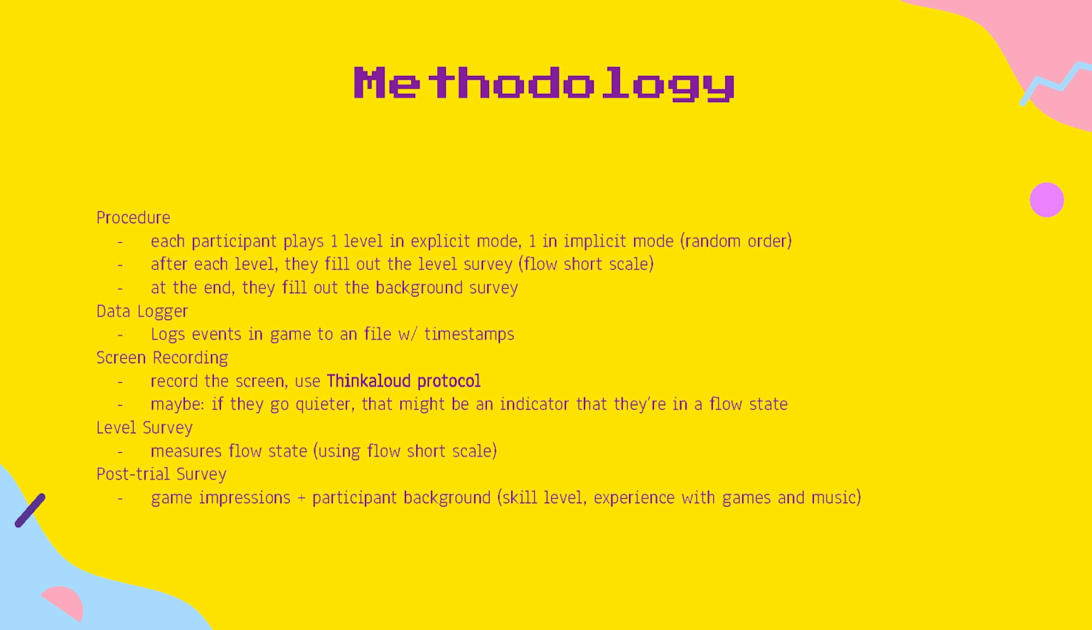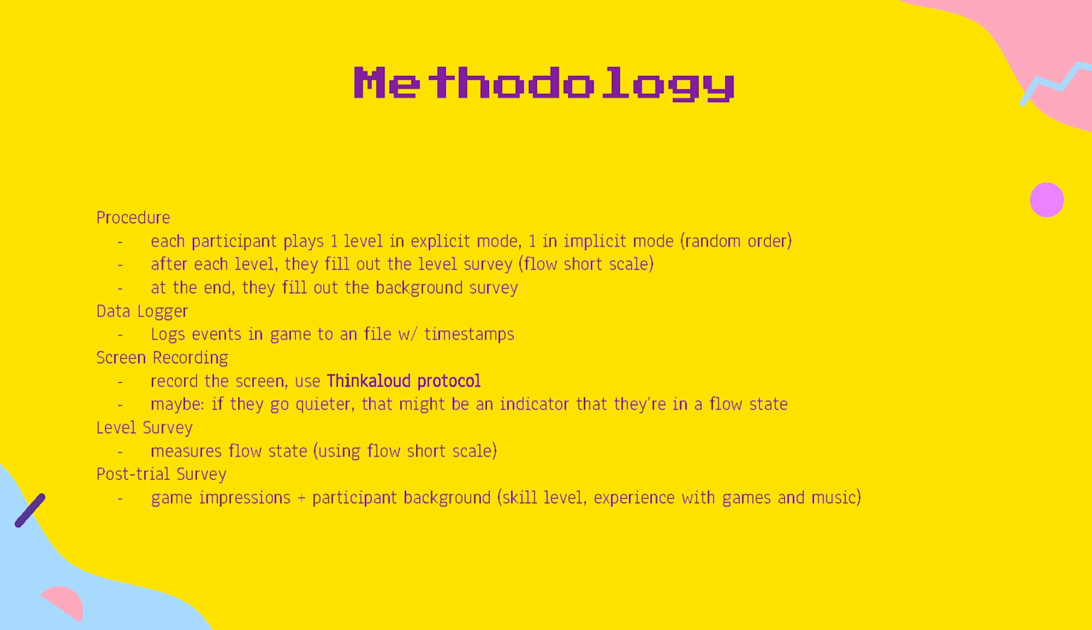Our procedure involved participants playing one level in explicit mode and another in implicit mode, with the order randomized to prevent any sequence effects. After each level, they completed a survey based on the flow scale, which helped us measure their state of immersion in the game. We utilized a data logger to capture in-game events with timestamps, providing us with detailed behavioral data. Additionally, screen recordings were made, and we applied the think-aloud protocol to gain insights into the participants' thought processes.